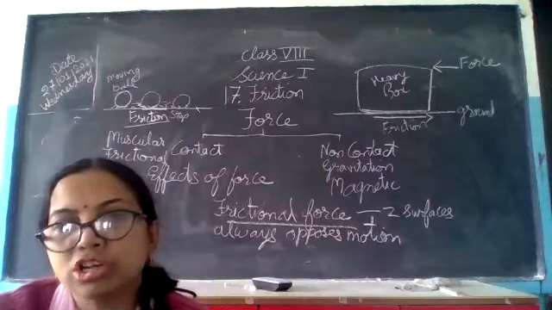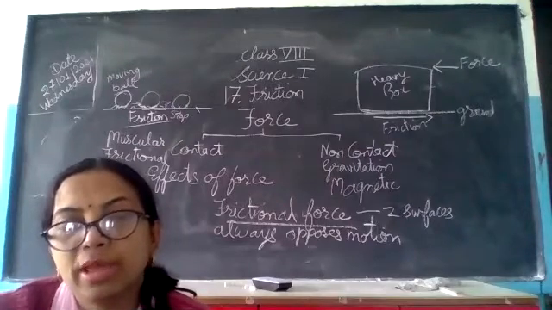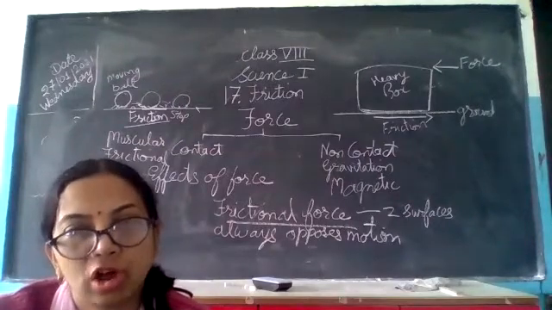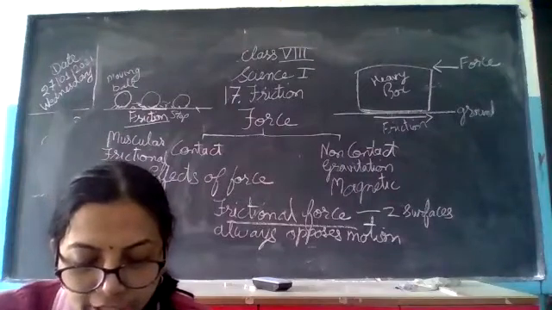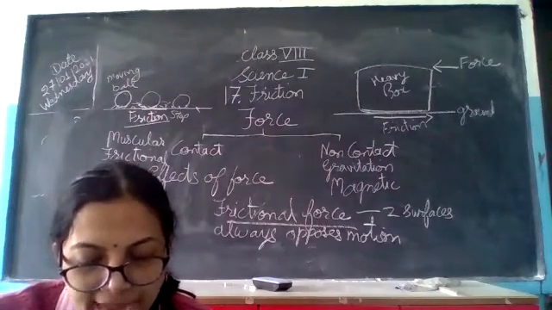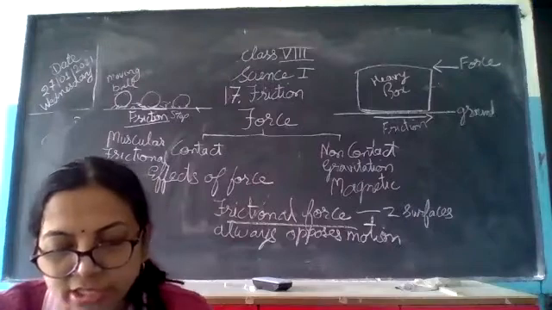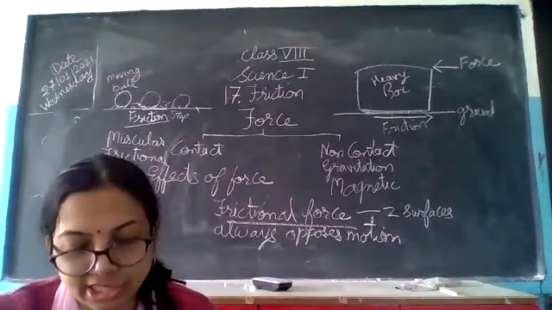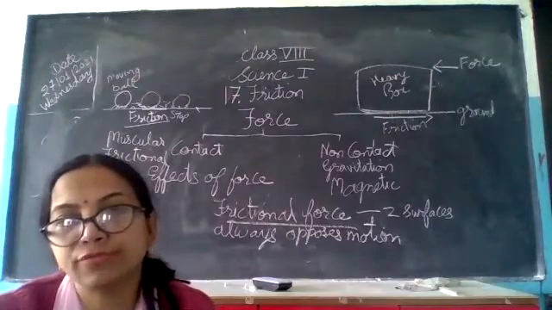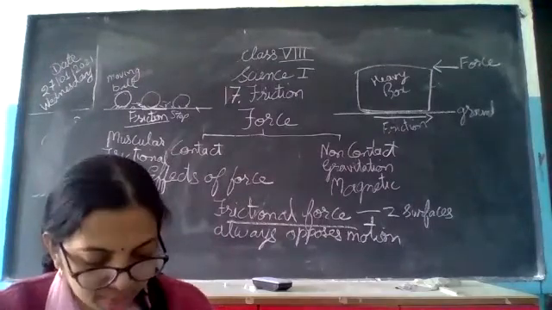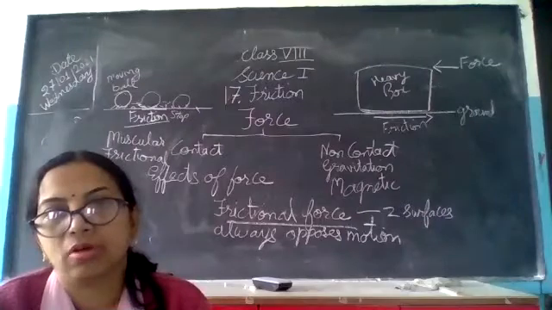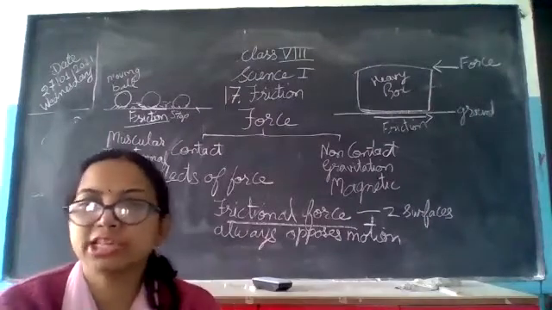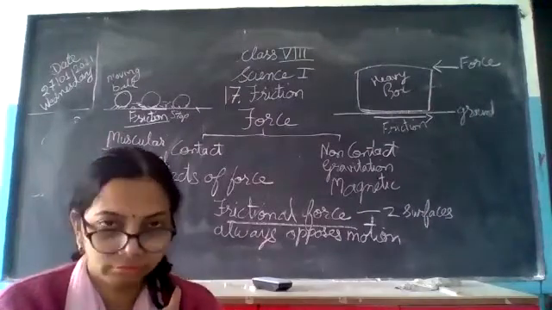If equal force is there, it will be a balanced one and the object will not move. It is because the forces applied from opposite sides are equal or balanced, and the resultant force will be this minus this, that is 0.